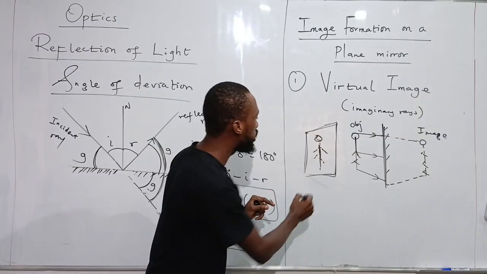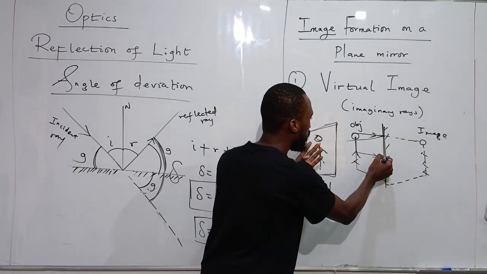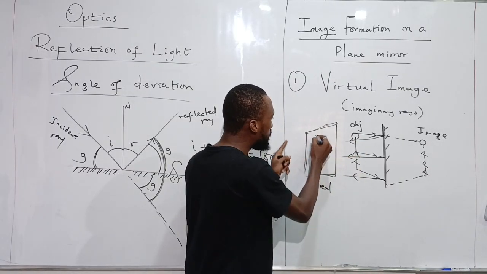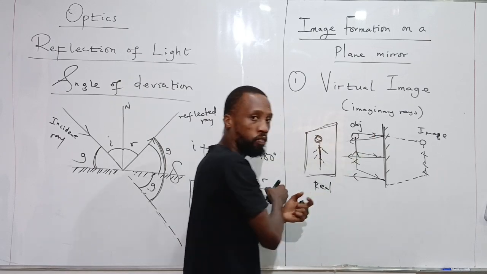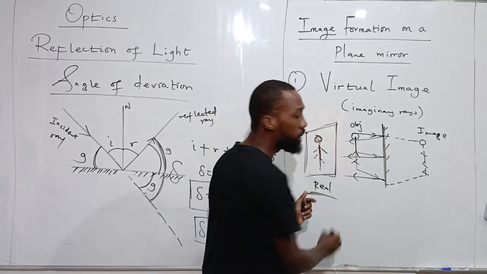This type of image is what we call a real image, because there is reflection after incidence. This image is actually formed by true or actual rays of light, not imaginary. When we have this situation, that's a real image.